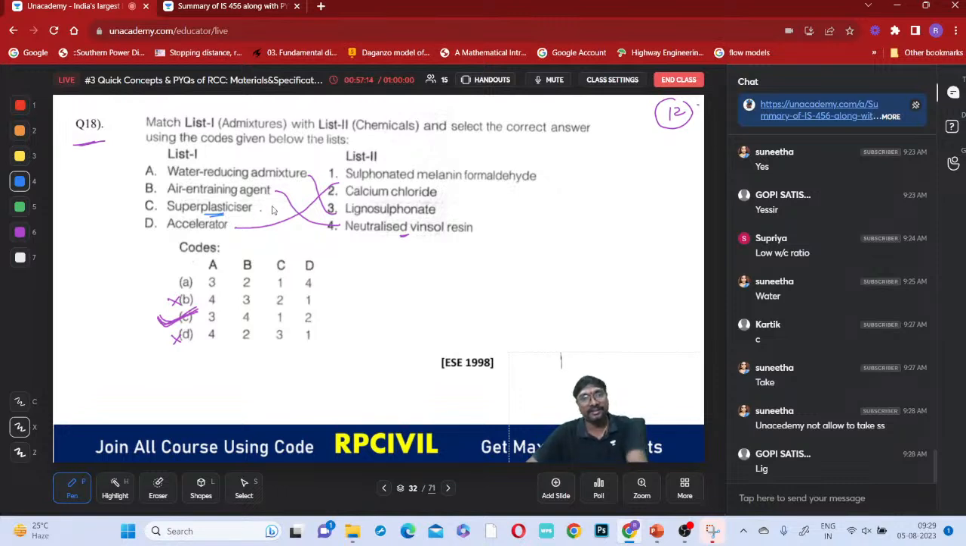Water reducing and plasticizers? Sulfonated melamine formaldehyde, right? Sulfonated melamine formaldehyde, right? This type of chemical we are using, right? So that is the name of this chemical, okay? Sulfonated melamine formaldehyde, that is the name of this chemical we are using, okay? Is that clear everyone, these questions? Admixtures?